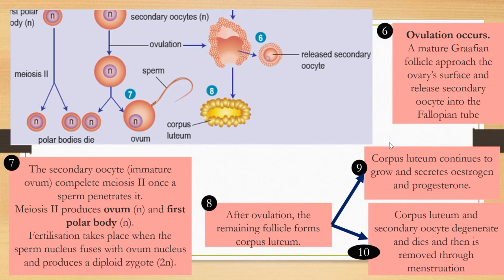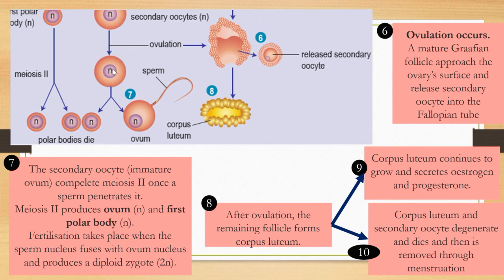Okay, now we go to number 7 here. This is diagram number 7. This refers to the secondary oocyte that is released during ovulation. The secondary oocyte, which is an immature ovum, completes meiosis 2 once a sperm penetrates it.